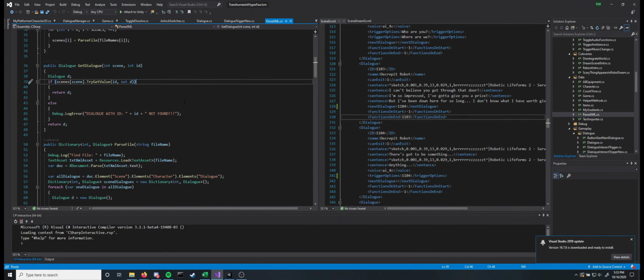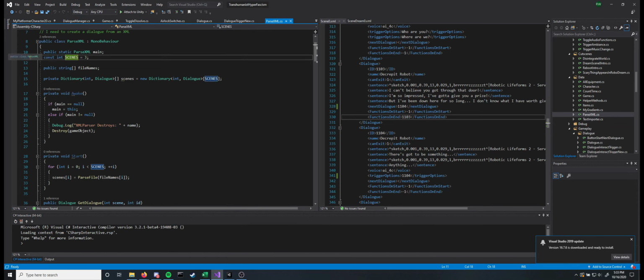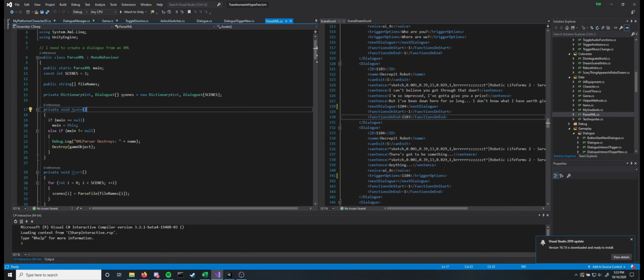I was going to show off my XML parsers real quick. It's a singleton architecture, so it's got that public static parse XML main. I have it hard capped at 3 scenes, although it's looking like I'm going to have a 4th, so I guess this is going to change to 4. That constant integer is used to create the dictionary of scenes, which is this right here. I guess it's an array of dictionaries, because there's one dictionary for each scene.